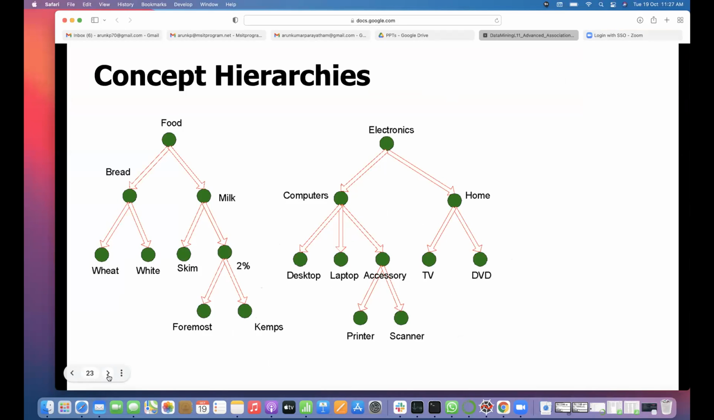There is another concept, that is concept hierarchies. You can consider the whole food implies something, but food can be divided into bread and milk. Then again, bread is wheat, white, and milk can be skimmed and non-skimmed, or 2% skimmed, and so on. So how do you form rules with hierarchies? Food implies what? Even within food, bread implies what? Like that. Here, some hierarchies are given. Electronics is again divided into different things here.